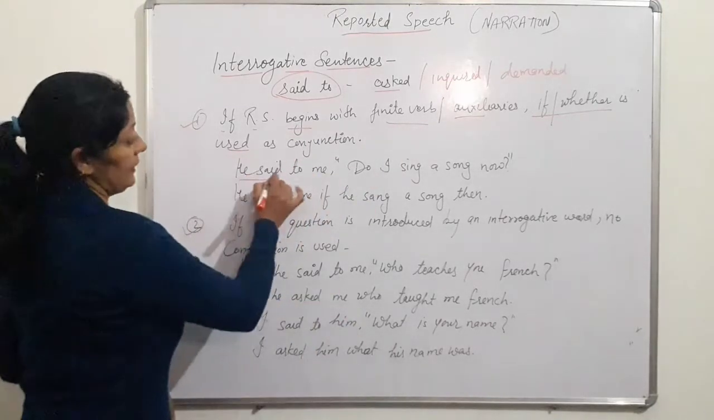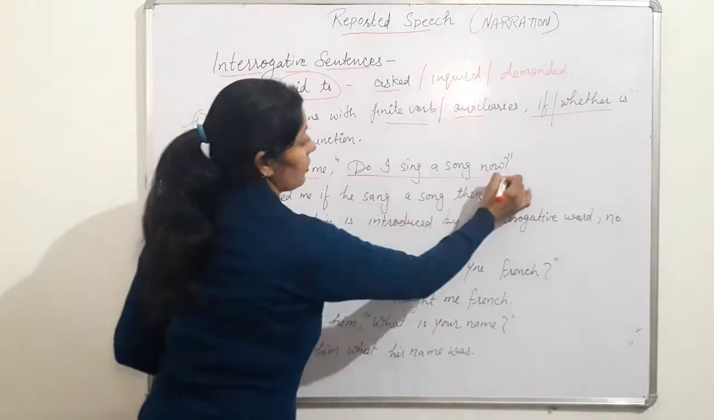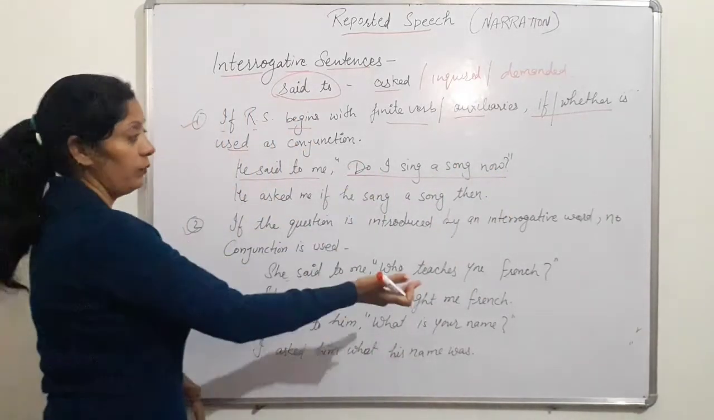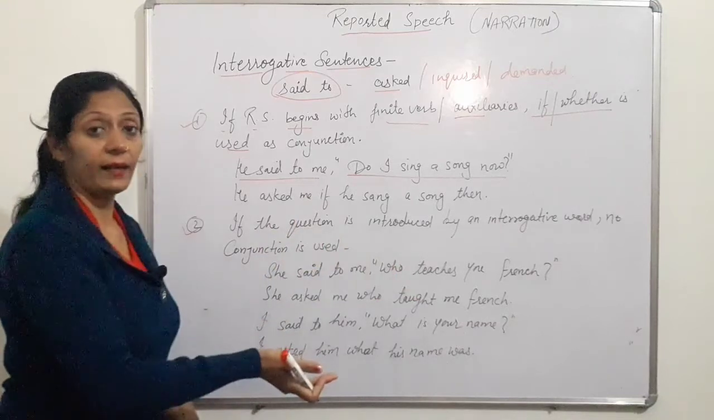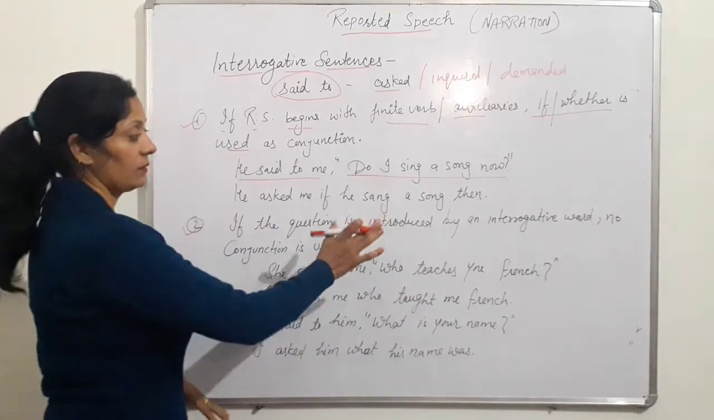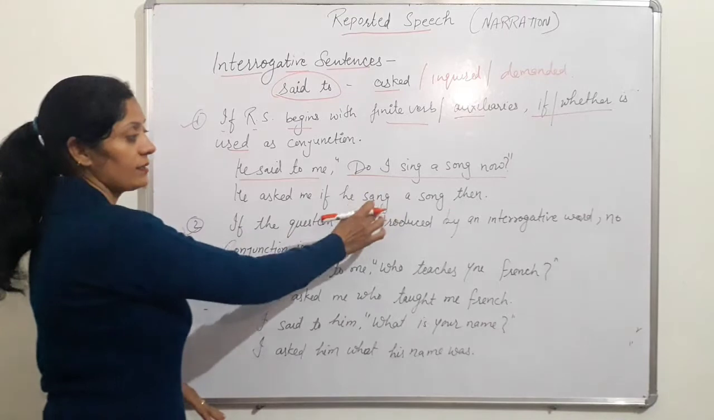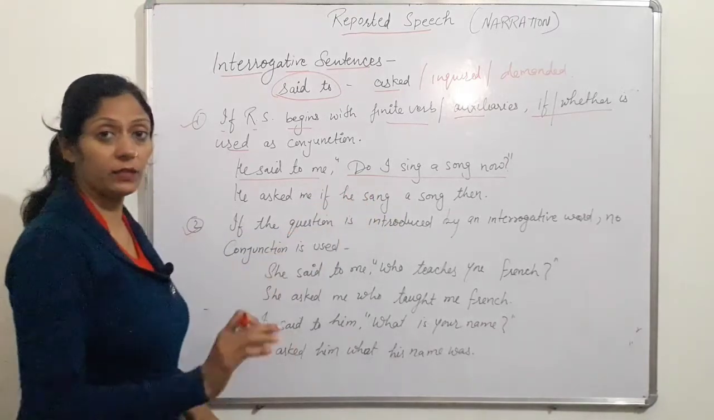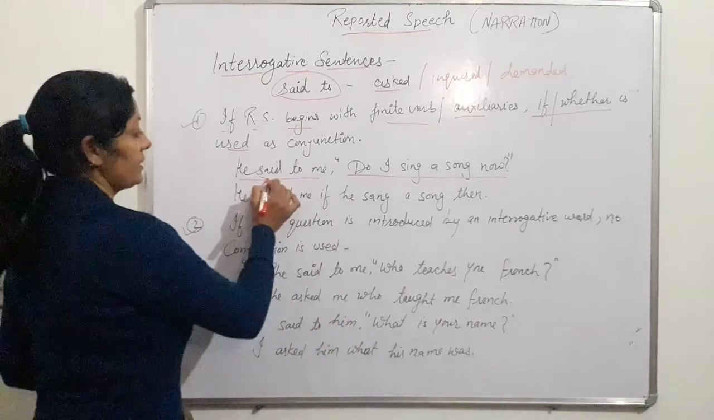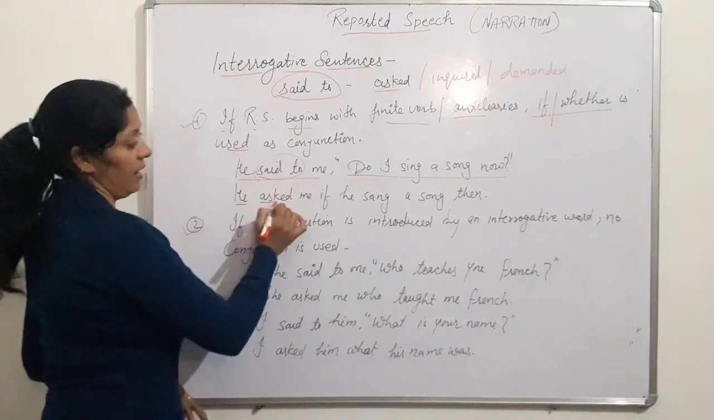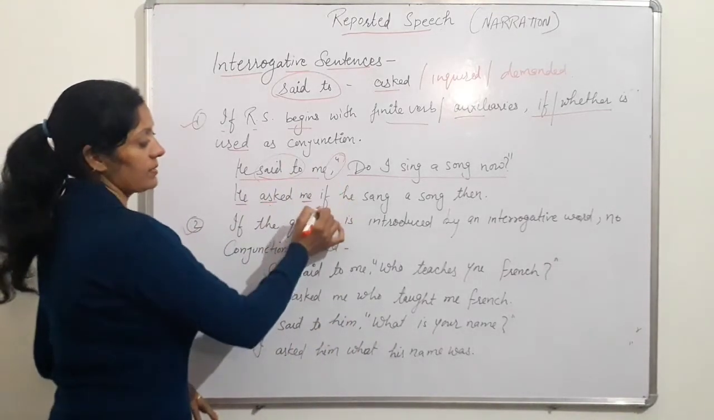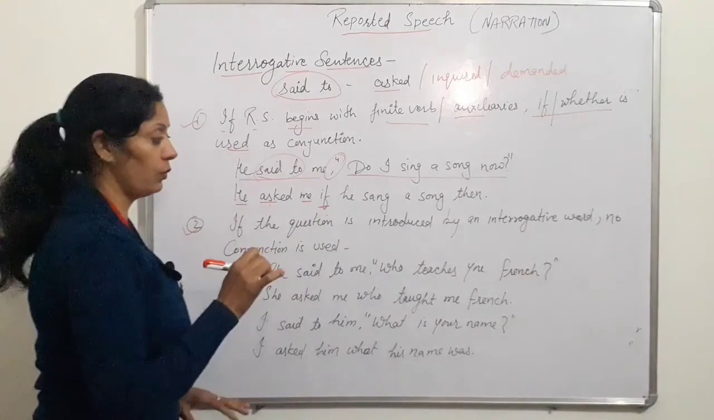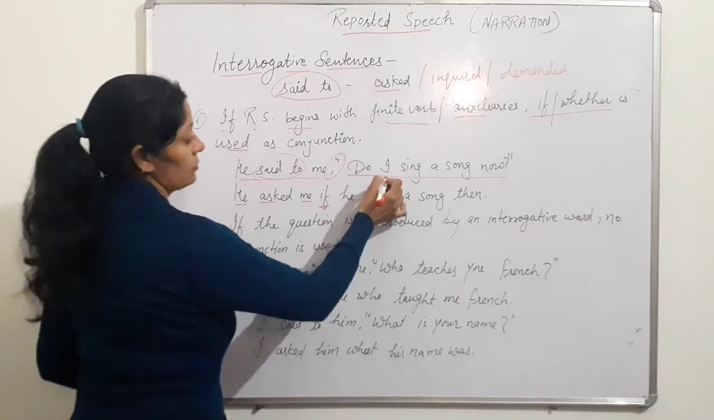For example, he said to me, do I sing a song now, and question mark at the end. When we change it into indirect, we remove the question mark. We change the interrogative sentence into an assertive one. Said to is changed into asked. He asked me. To remove the comma, the conjunction if or whether is used. Whatever you want, you can choose.